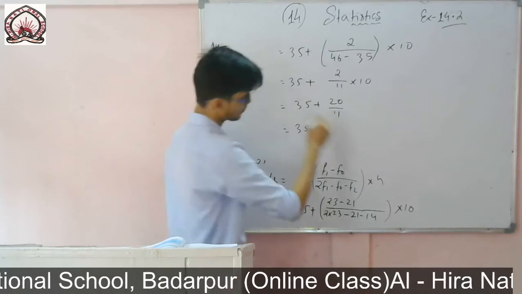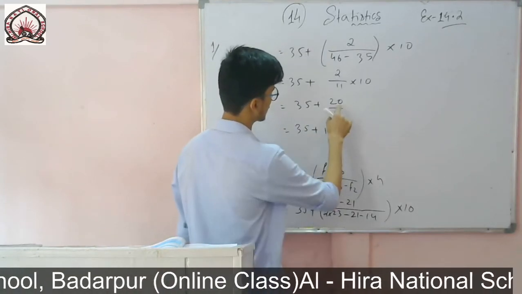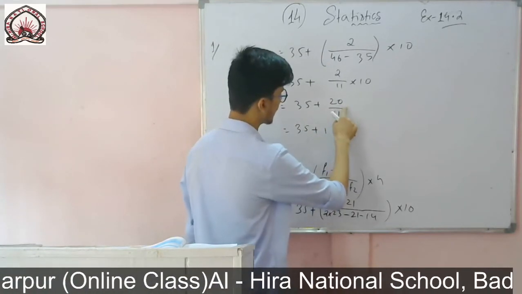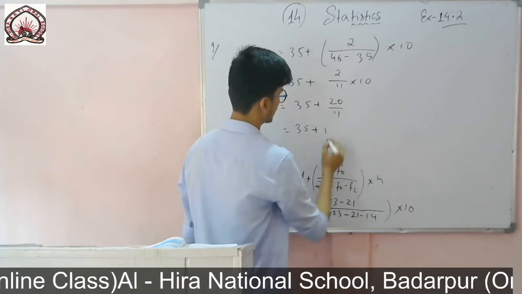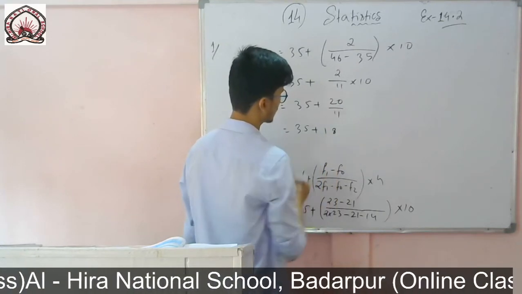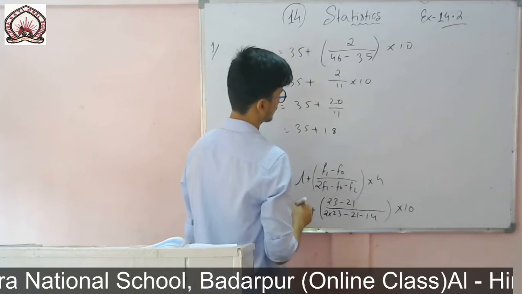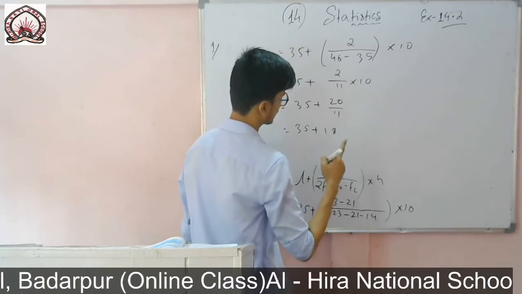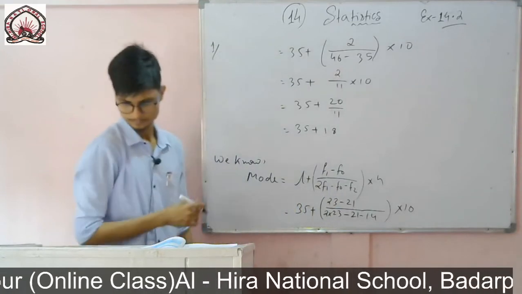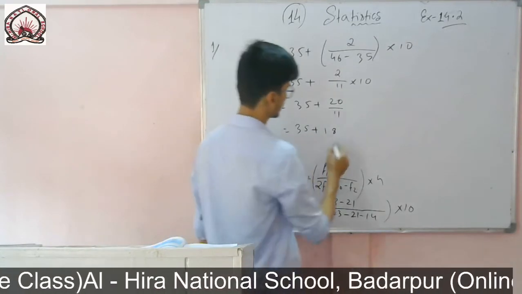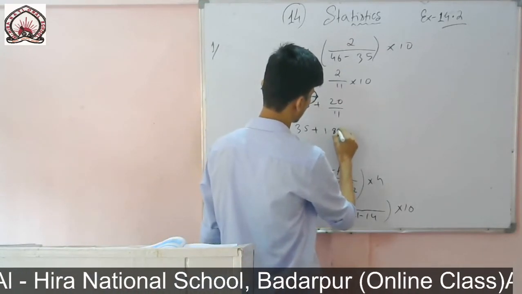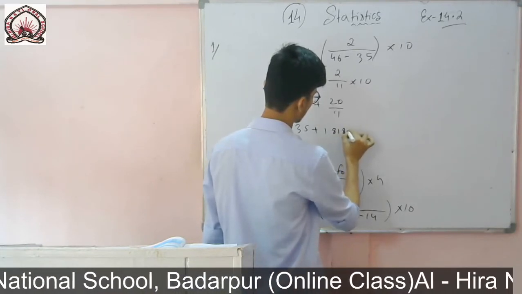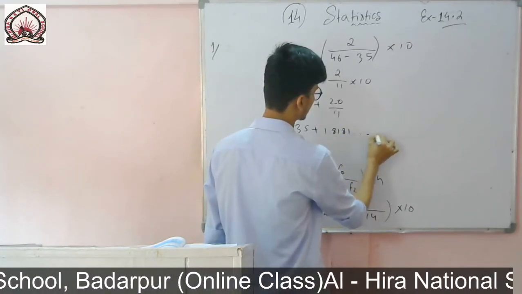I can write 11 ones are 11, then left here 9, then 90, that means 11 8s are 88, then again 2 left. Then again 8, then 1, it will continue like this.